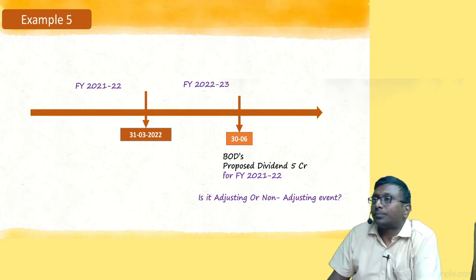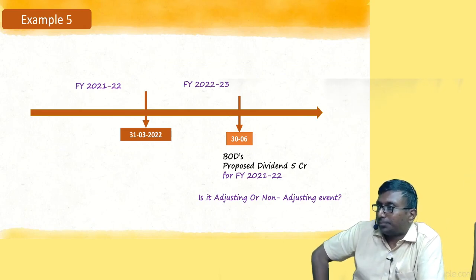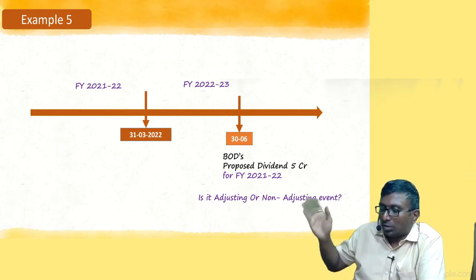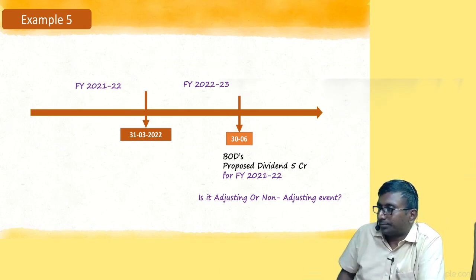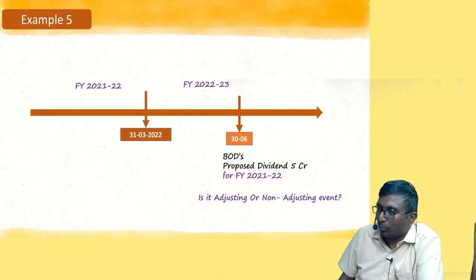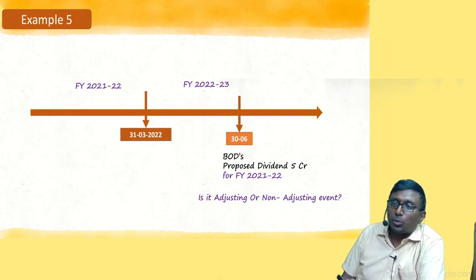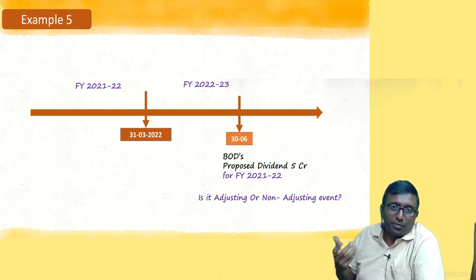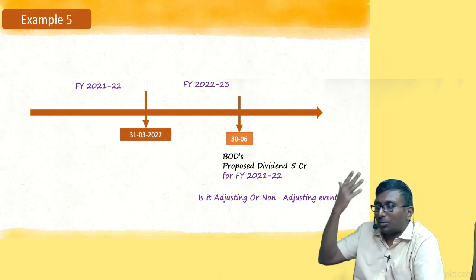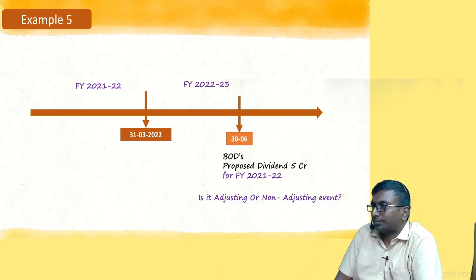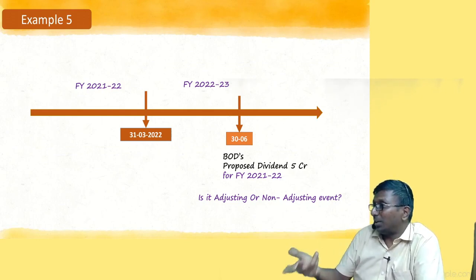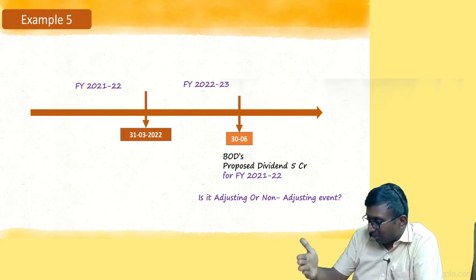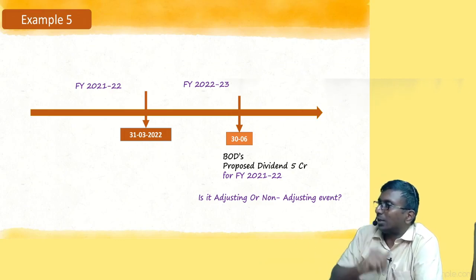So when should I record? We don't record on both the dates. Is it proposed or declared? Proposed. So the proposal is one-sided. When members agree, that will become a resolution. It still needs approval in the AGM. Until then, obviously you cannot say you are liable to anybody.